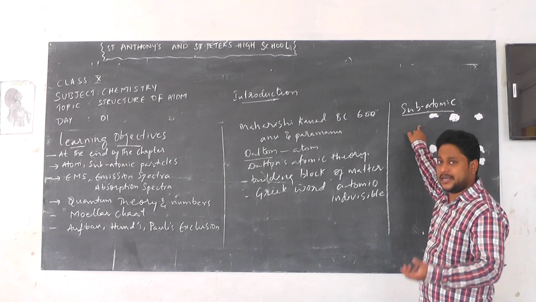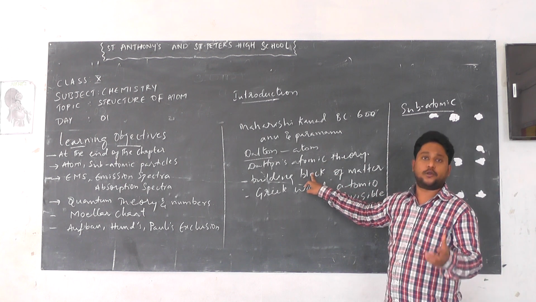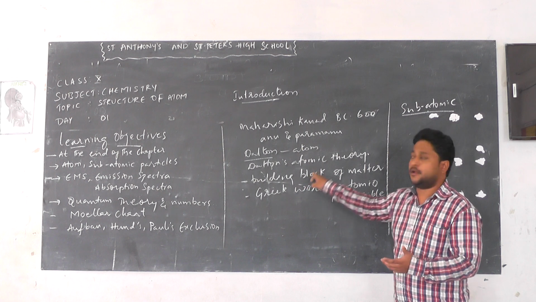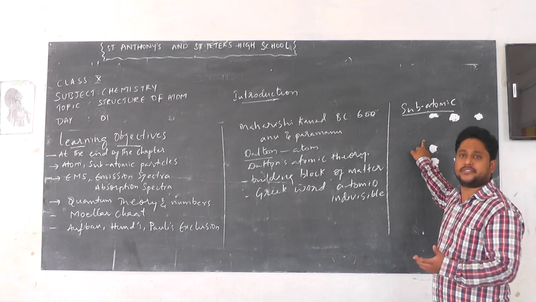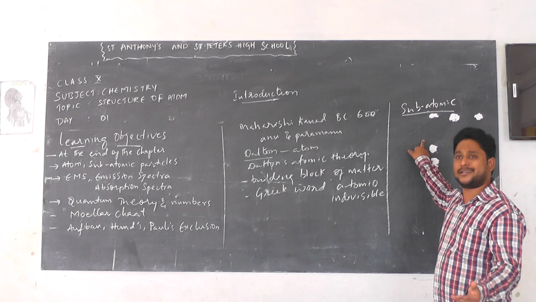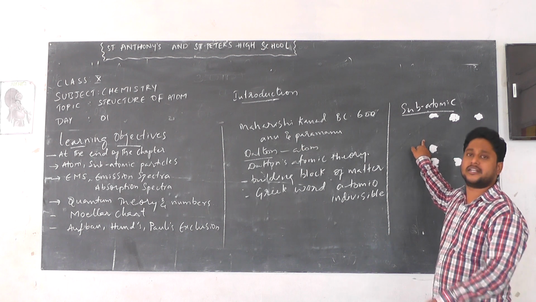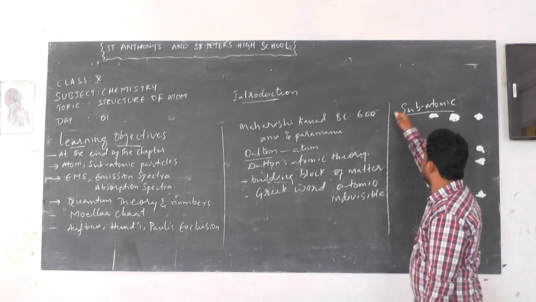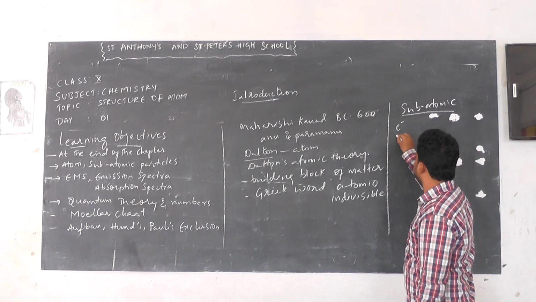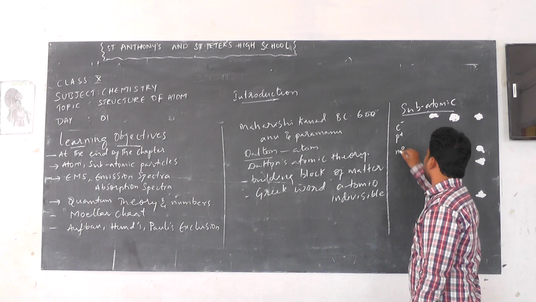Dalton thought it was indivisible, but later experimental conclusions said that the atom is divisible. So what are these subatomic particles? They are the electron, proton, and neutron.